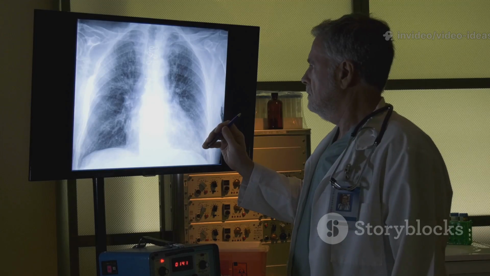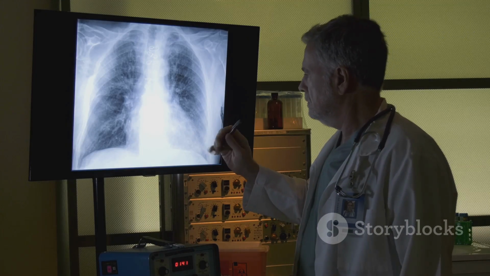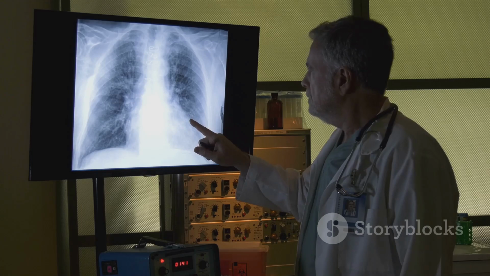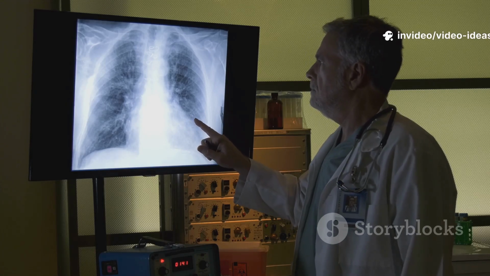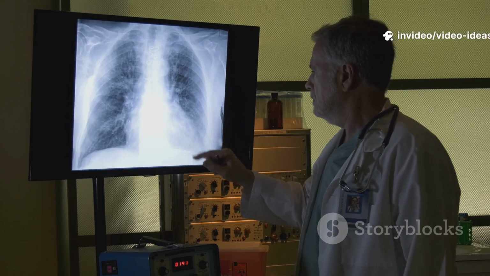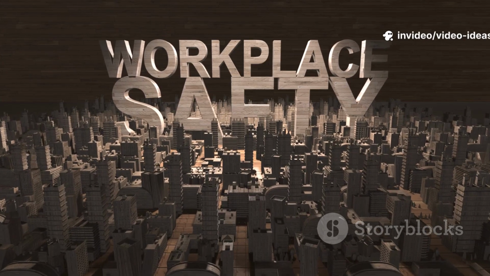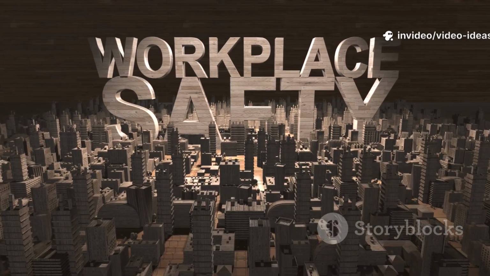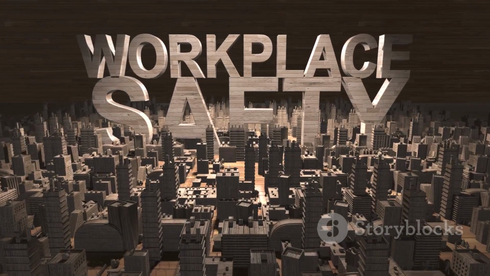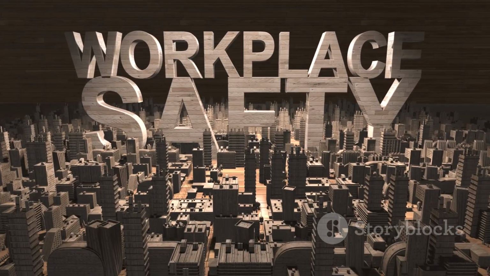Environmental factors. Test your home for radon. Get your home tested for radon, a colorless and odorless radioactive gas, and take steps to reduce levels if necessary. Minimize exposure to workplace carcinogens. Take precautions and follow safety guidelines to avoid inhaling substances like asbestos, arsenic, and certain chemicals at work.